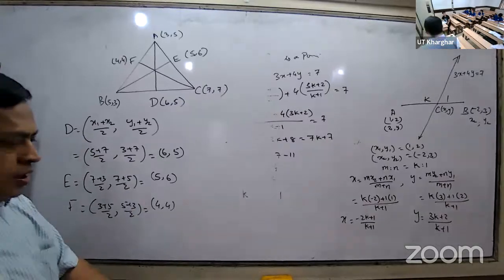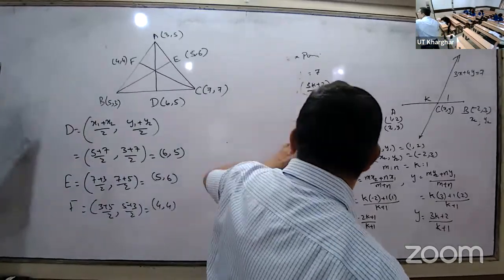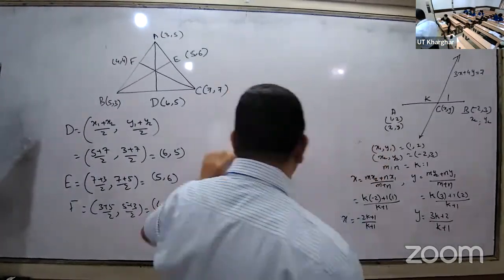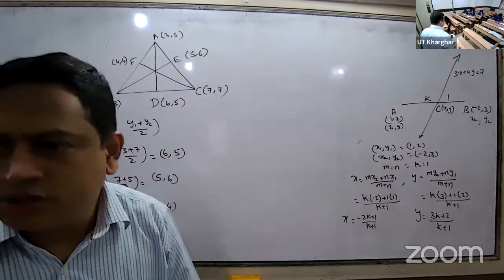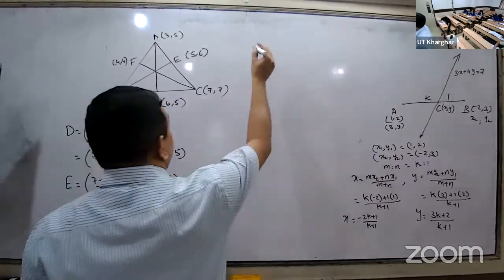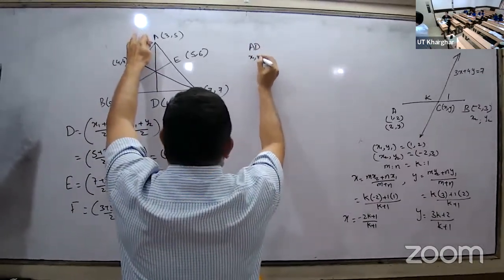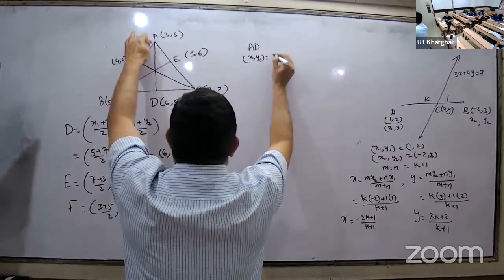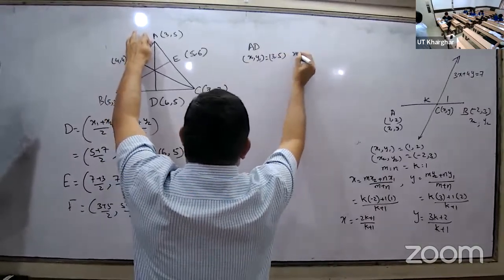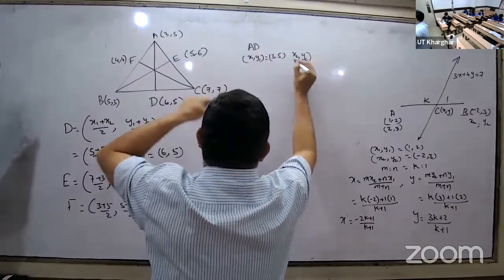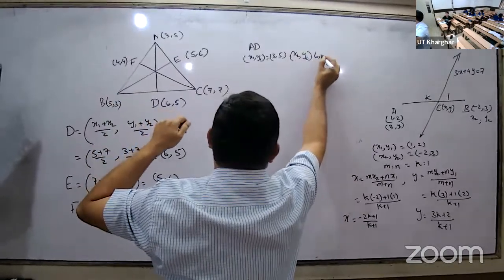So right now AD is equal to, how do you find out AD? So apply the distance formula. Myra, AD. So x1, y1 is what? Always 3 comma 5 and x2, y2 is D, 6 comma 5.